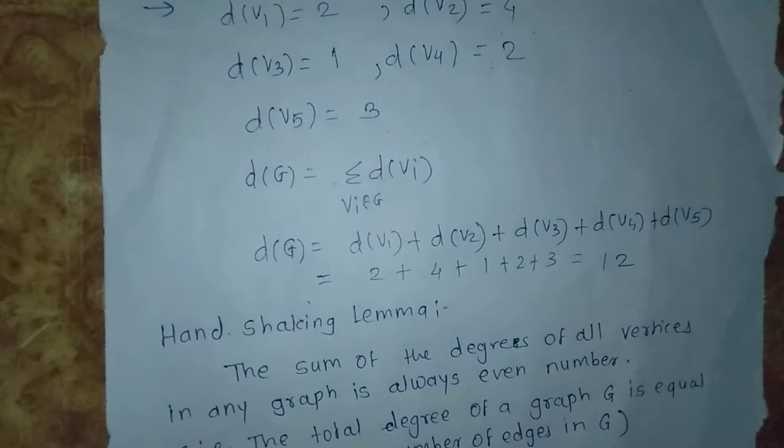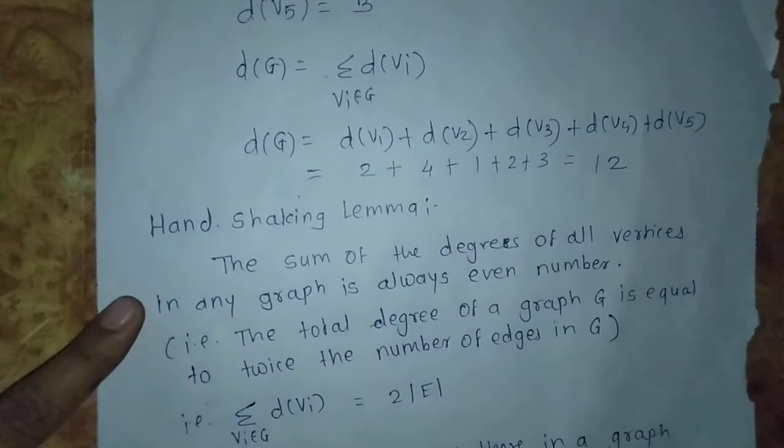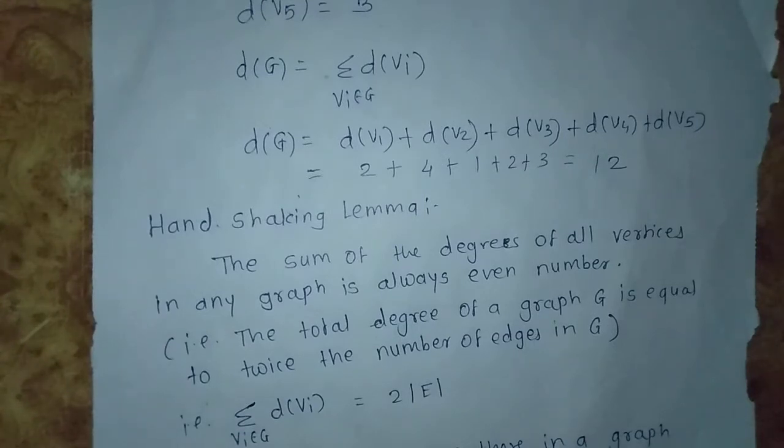Next point is the handshaking lemma. The handshaking lemma says the sum of the degrees of all vertices in any graph is always an even number.